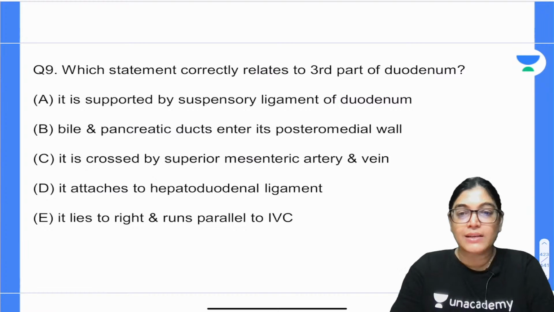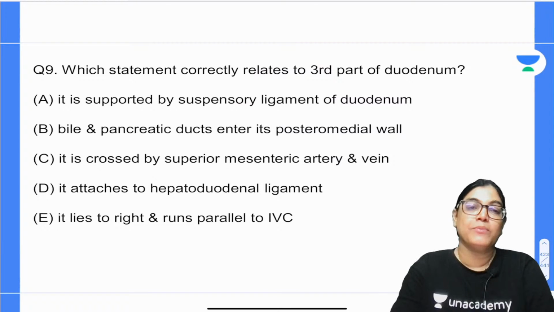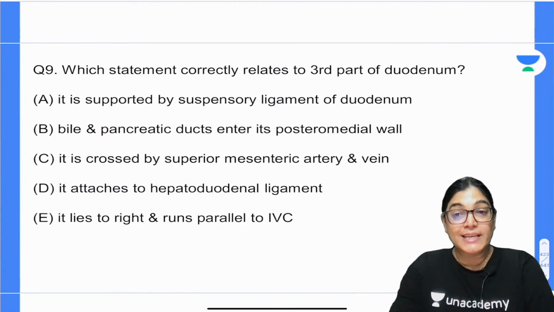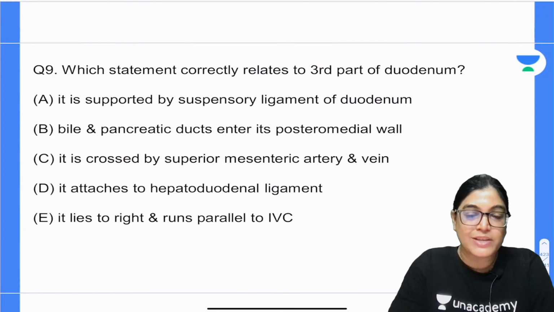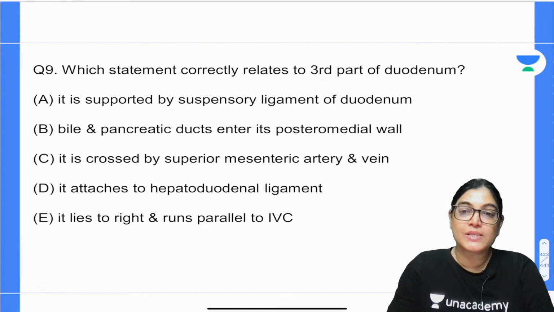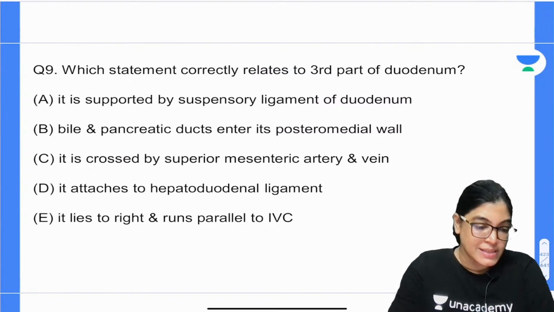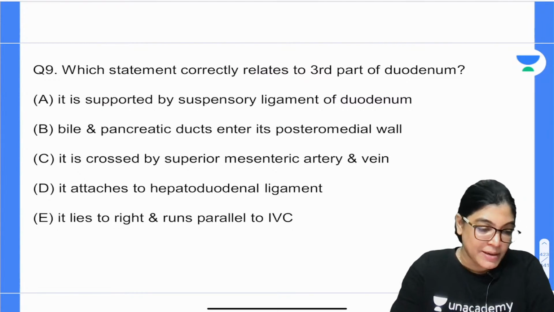So we will have 50 cadaveric images altogether. If I take the session on YouTube, it will be a 2 or 3 hour continuous session where I will discuss 50 image based MCQs, mostly cadaveric image based MCQs.